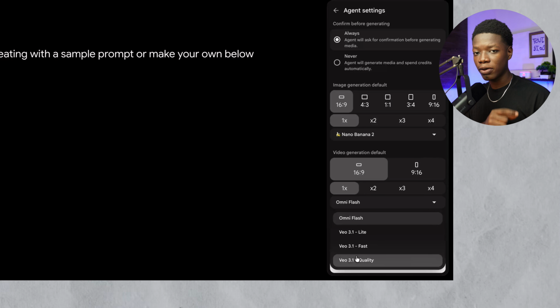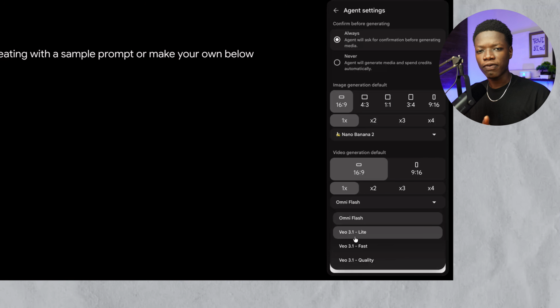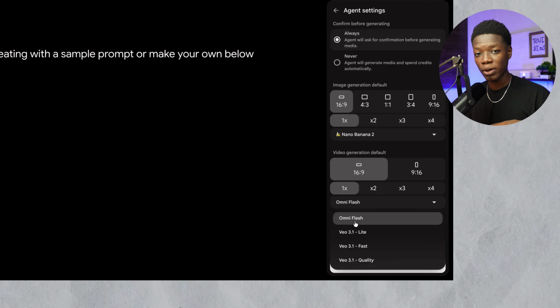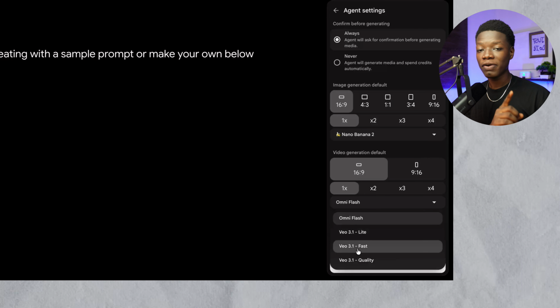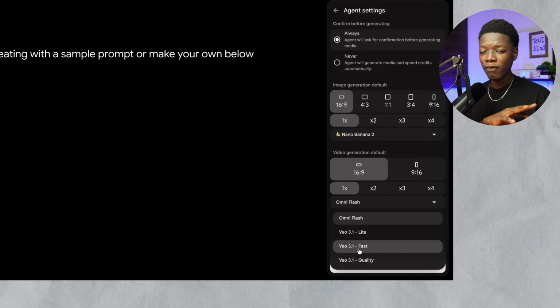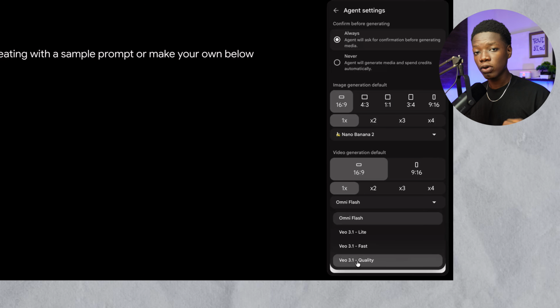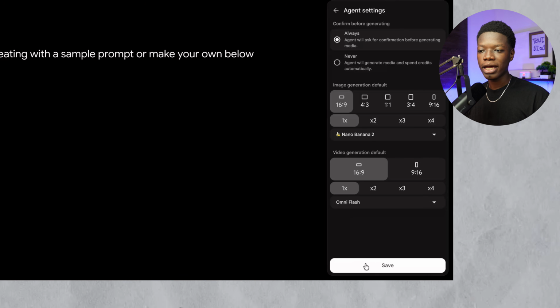One thing you need to keep in mind is each of these models here uses a different amount of credits when generating your videos. Let me give you an example. Let's say you want to generate a 10 seconds video. If you use Omni Flash, it is going to cost you about 15 credits. If you use Veo 3.1 Lite, it is going to cost you about 10 credits. If you use Veo 3.1 Fast, it is going to cost you about 12 or 13 credits. But if you use the Veo 3.1 quality, it is going to cost you 100 credits. So select Omni Flash right here, then click on save.